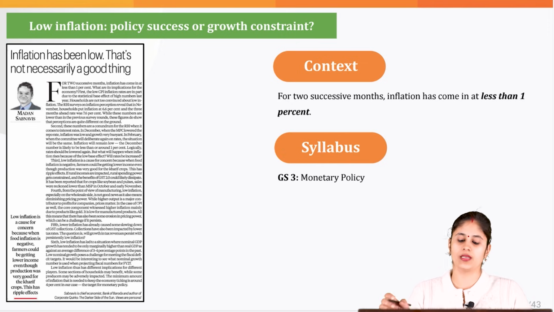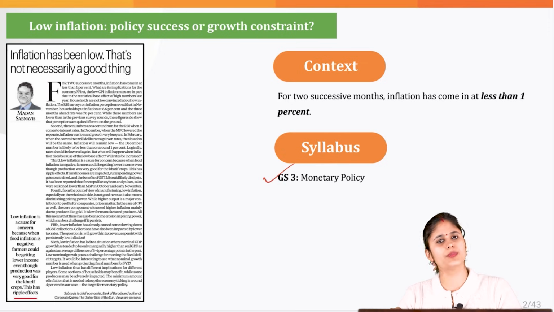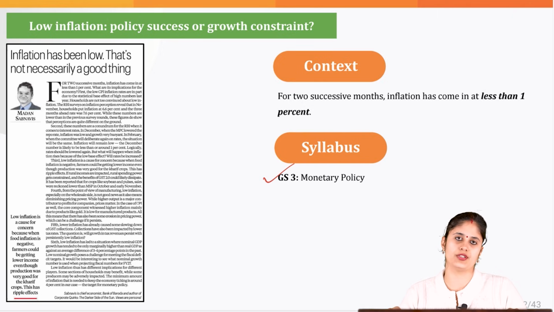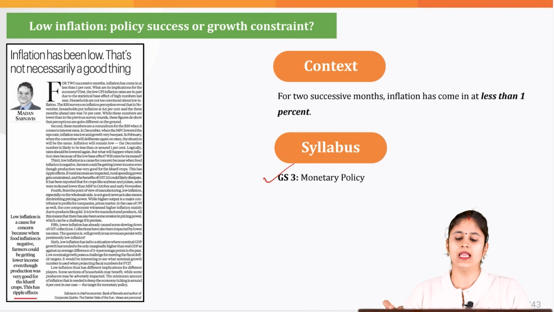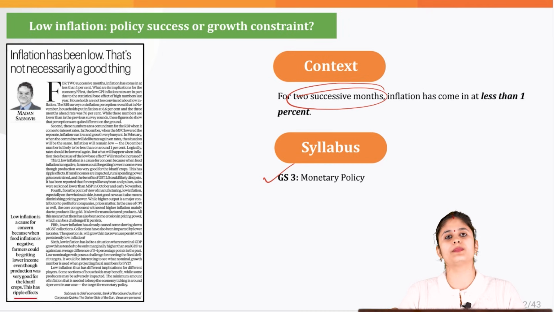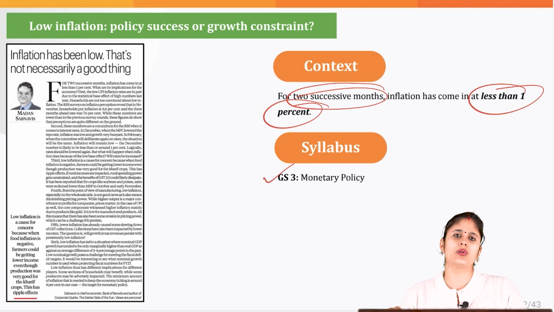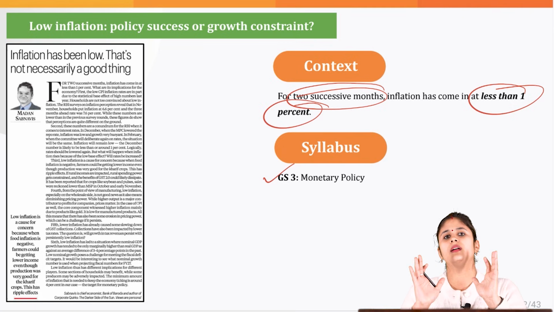This particular topic you can associate with GS paper 3, your monetary policy topic, as well as the inflation topic. If you have been following the newspaper, you must be aware that for the past 2 successive months we are witnessing a declining trend when it comes to CPI, and it has fallen below 1%. Now, various economists have pointed out that this is majorly because of the base effect.